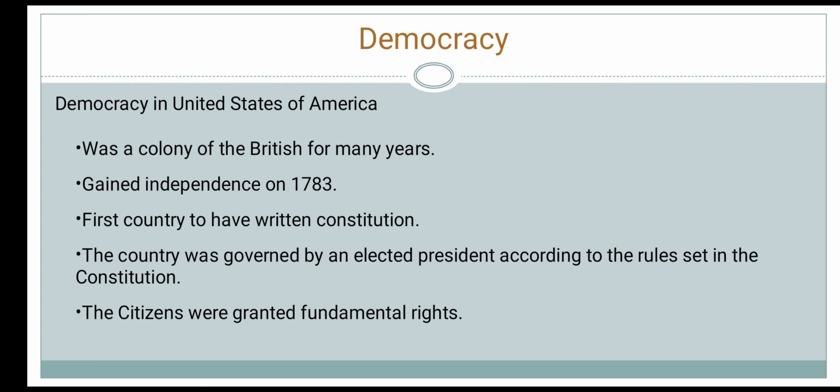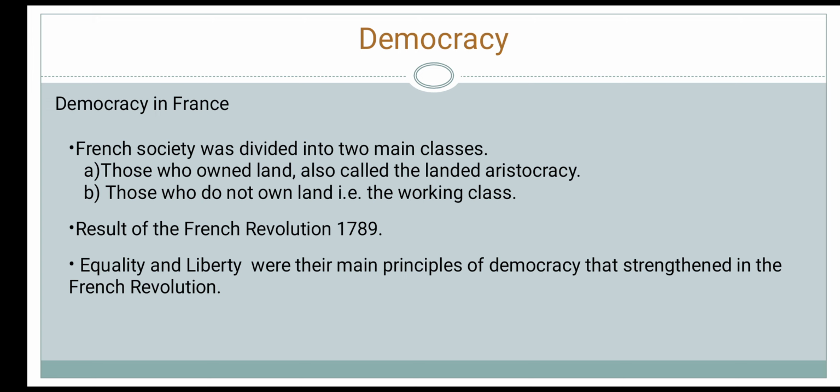Democracy in France. For a very long time, French society was divided into two main classes: those who owned land, also called the landed aristocracy, and those who did not, that is, the working class. The working class was not treated well by the landed aristocracy. They were denied many rights and privileges in the society.